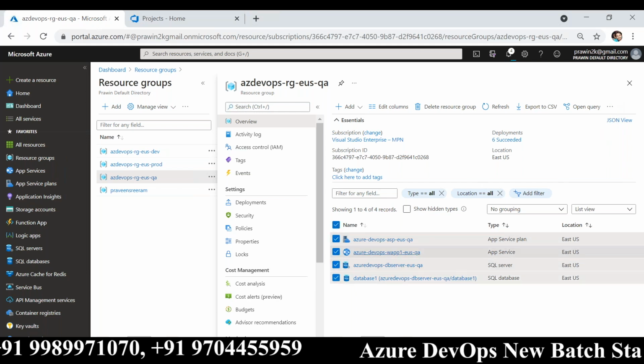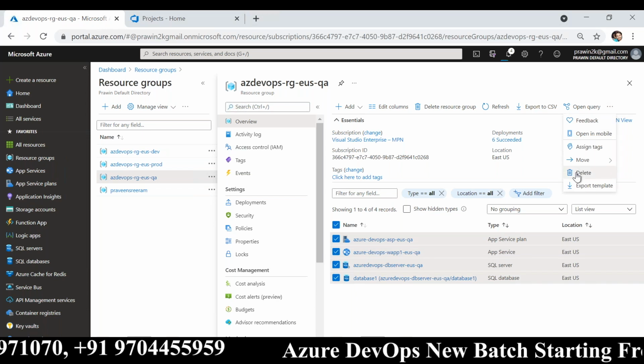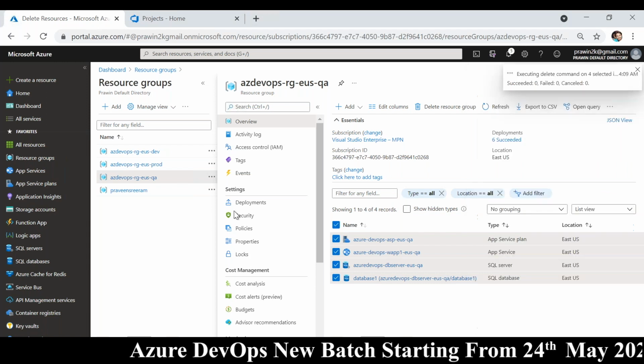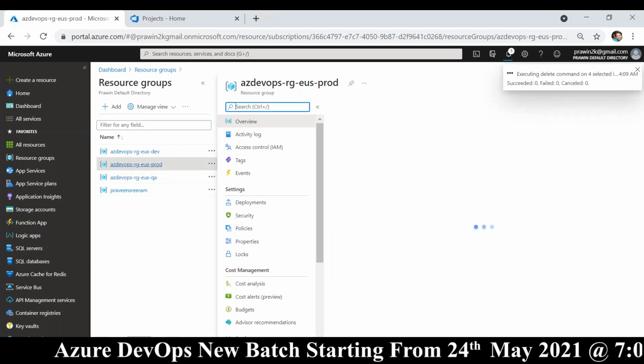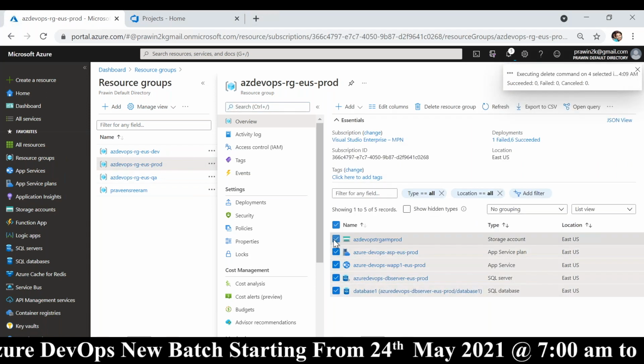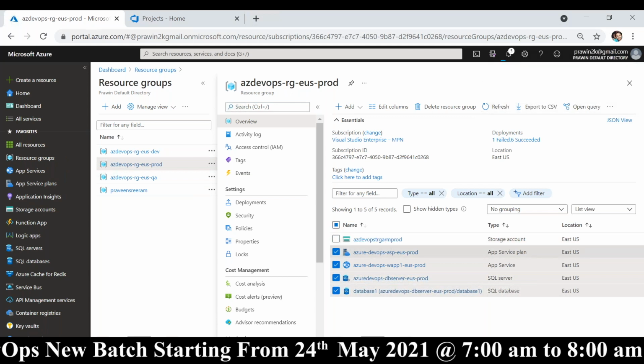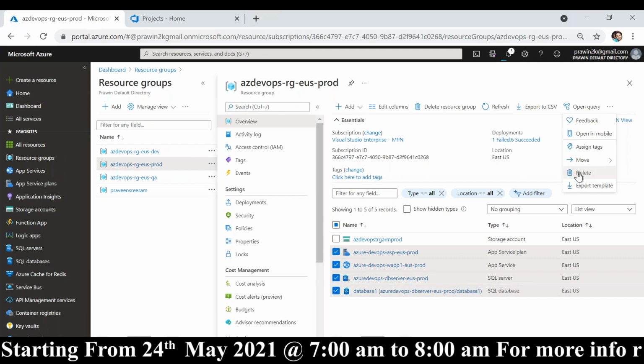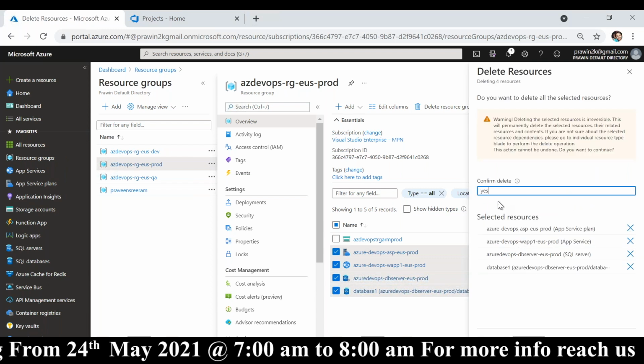Okay. So I selected all this. I'm cleaning up the QA environment. I'm cleaning up the prod environment except this. There is a reason why I'm not deleting this. I'll explain that later in the course. For now, just ignore that file.